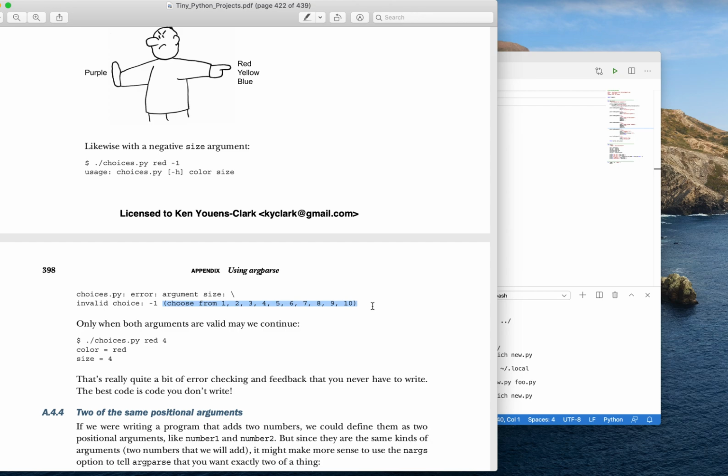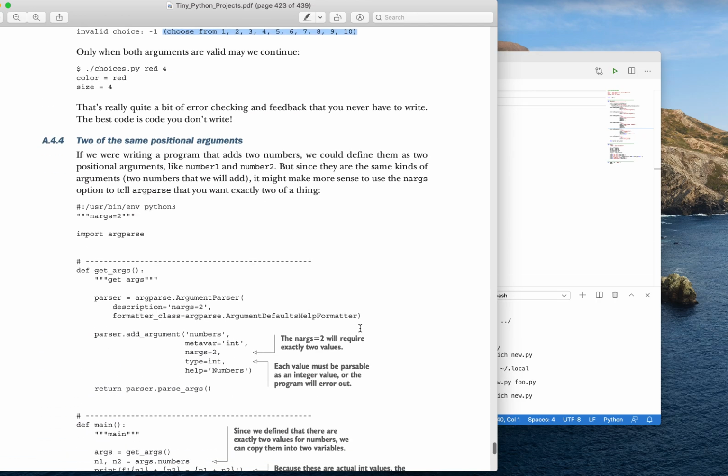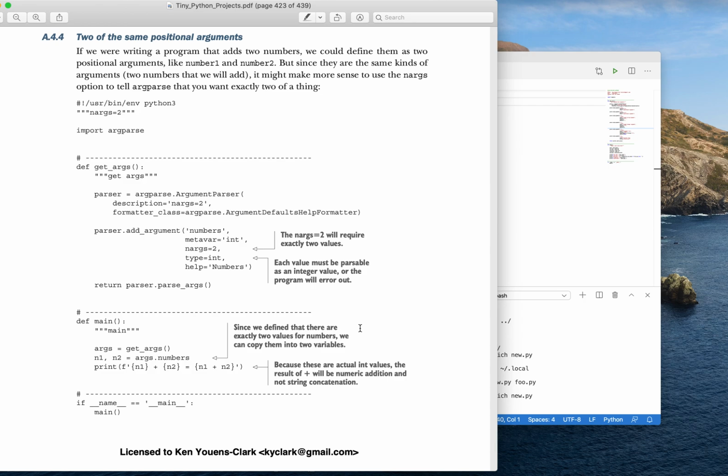So you can see right away though that if your choices are going to be like 1 to 100, well, it's going to print 1 to 100, and that's going to probably be a bit overwhelming to give to the user. There's a better way that we could validate that. But if you have a limited number of choices, it's really nice to use choices with argparse to handle that part.